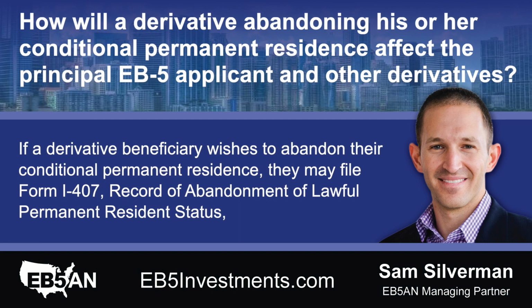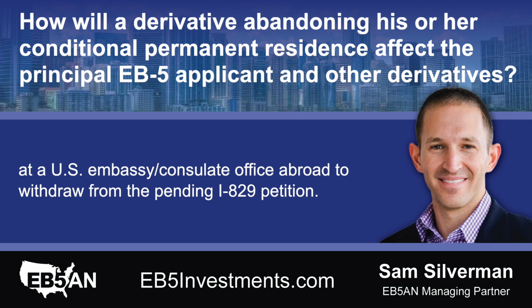How will a derivative abandoning his or her conditional permanent residence affect the principal EB-5 applicant and other derivatives? If a derivative beneficiary wishes to abandon their conditional permanent residence, they may file Form I-407, Record of Abandonment of Lawful Permanent Resident Status, at a U.S. Embassy Consulate Office abroad to withdraw from the pending I-829 petition.